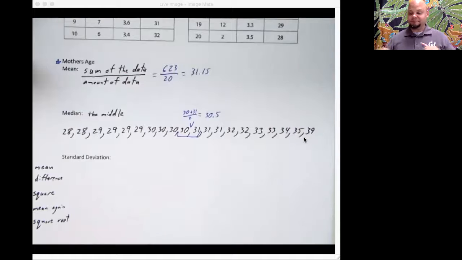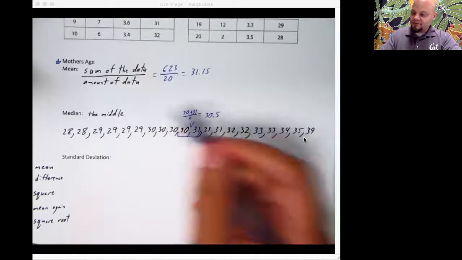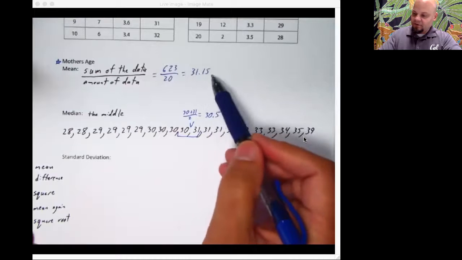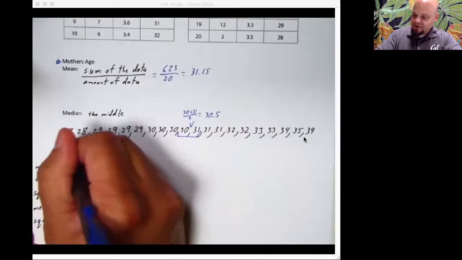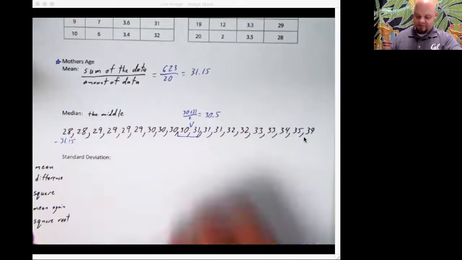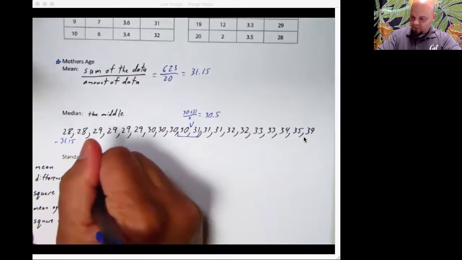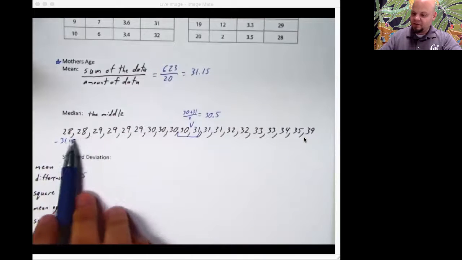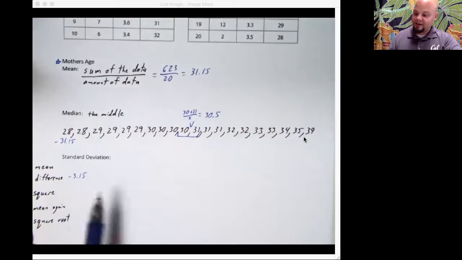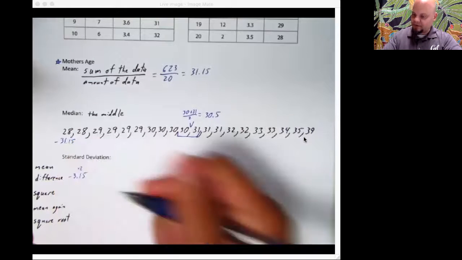So let's begin. We've got the mean. Now we're looking for the differences. The difference between 31.15 and 28, you're literally subtracting, and you're going to end up with negative 3.15. And I've got two of those. I'm going to keep track of that in my head. That way I don't have to write down two negative 3.15s. You can put it times 2 up here.